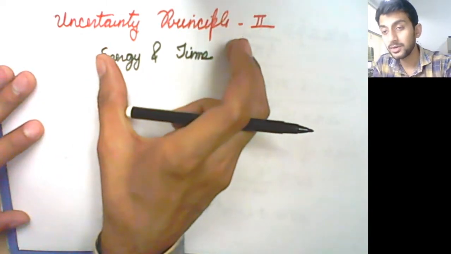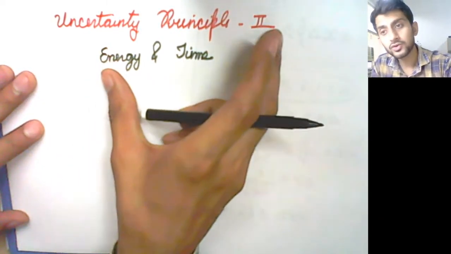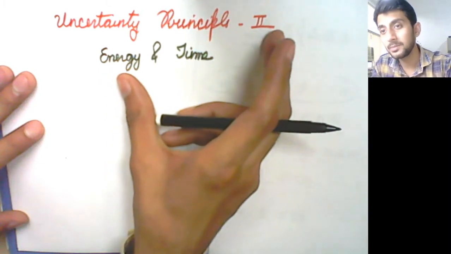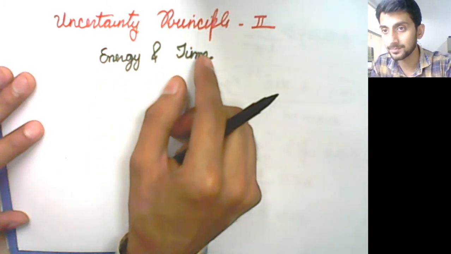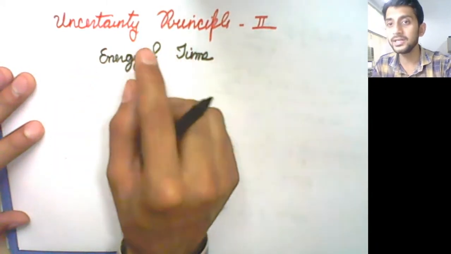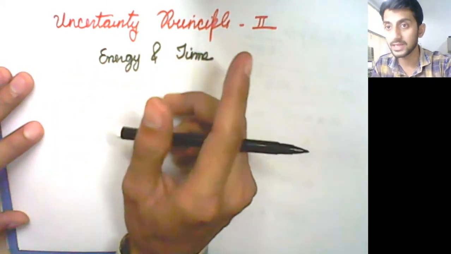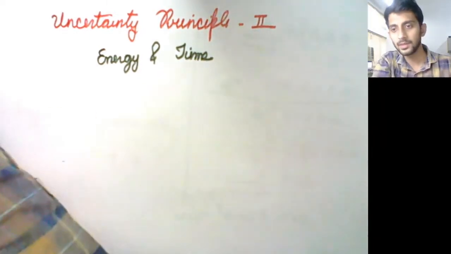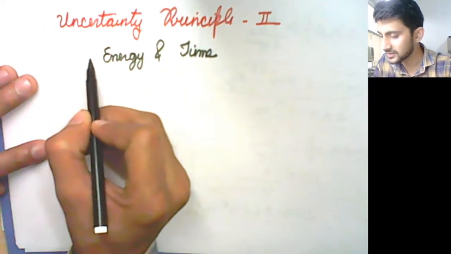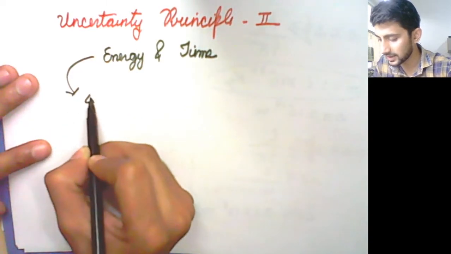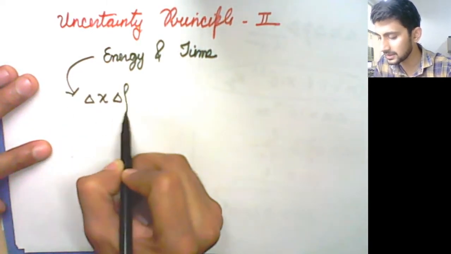The statement would be: for a microscopic particle, you will not be able to measure both energy and time with precise accuracy simultaneously. Energy और time दोनों को एक साथ नहीं measure कर सकते हैं. ठीक है?